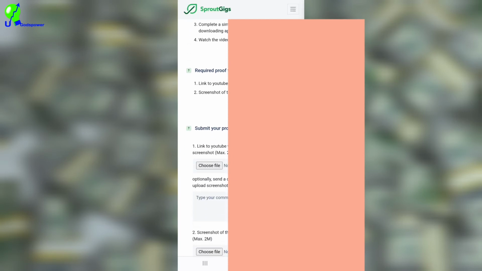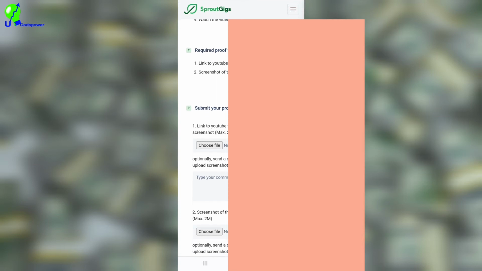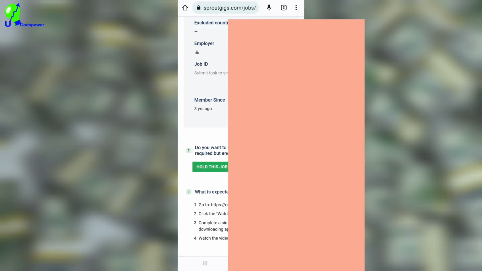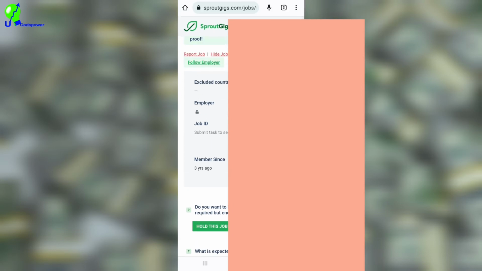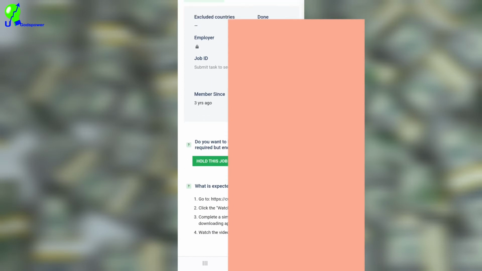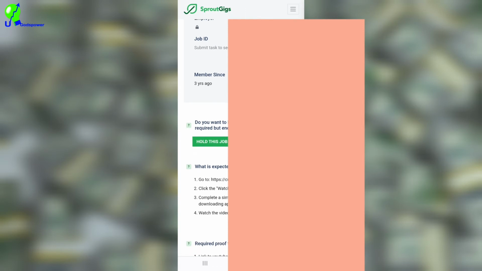I will blur it out because I don't want YouTube to block my video, because I'm revealing what this person is showing here. You have to be private. So you can go through here and see the requirements. You can see where it says what is expected from workers. This is what is going to be expected from you. Read it through and complete the task.